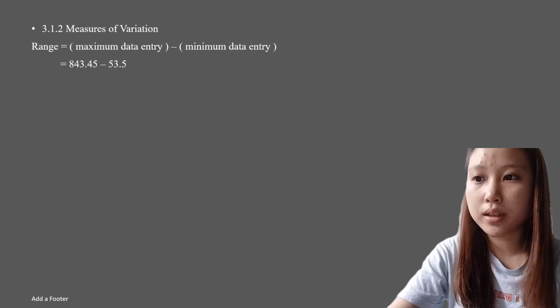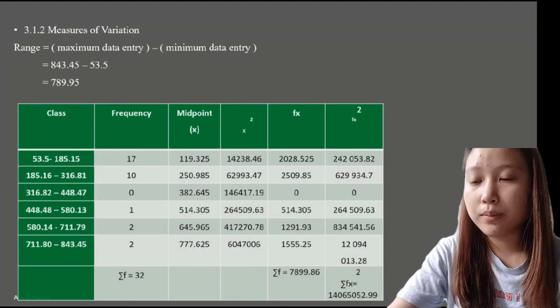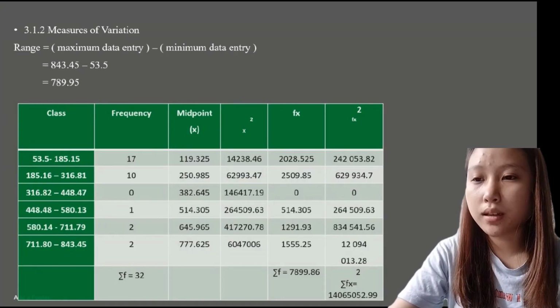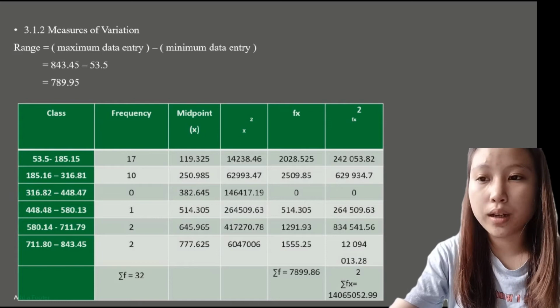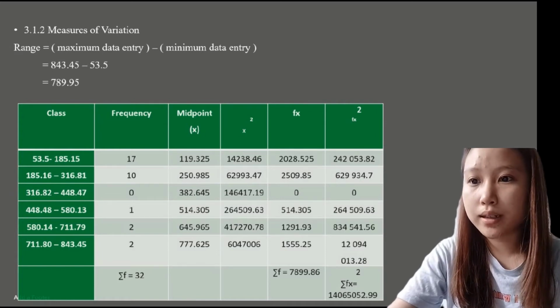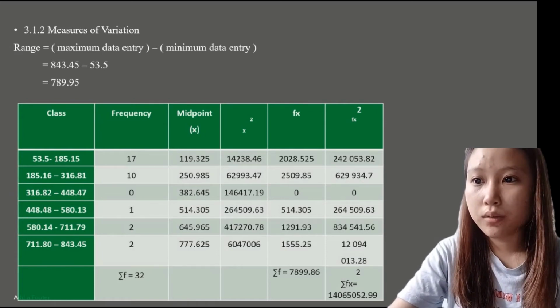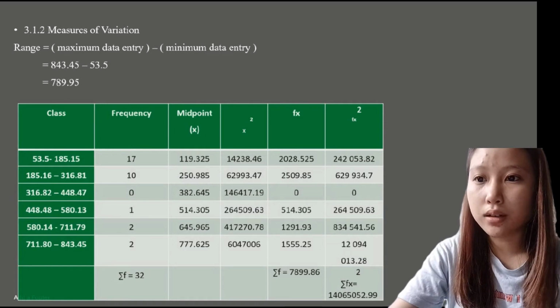3.1.2, measure of dispersion. The formula of the range is maximum data entry minus minimum data entry, which is equal to 789.95. You can see from my slide there are 1, 2, 3, 4, 5, 6, 7 columns.